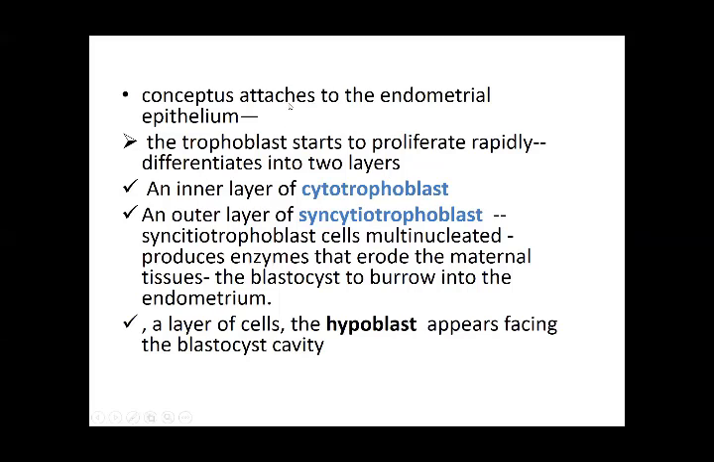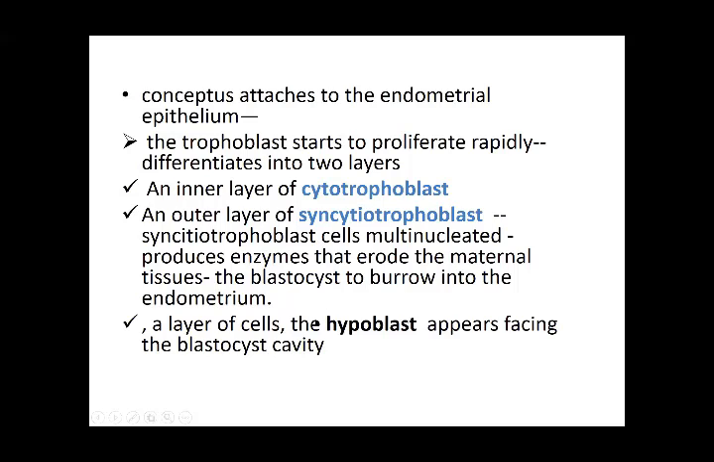The conceptus now attaches to the endometrial epithelium. The trophoblasts proliferate because that is the outer layer, so they proliferate rapidly and differentiate into 2 layers: the cytotrophoblast and the syncytiotrophoblast. Syncytiotrophoblast is the outer one and cytotrophoblast is the inner one. Syncytiotrophoblast is multinucleated, and it produces an enzyme which erodes the endometrium and allows the blastocyst to burrow into the